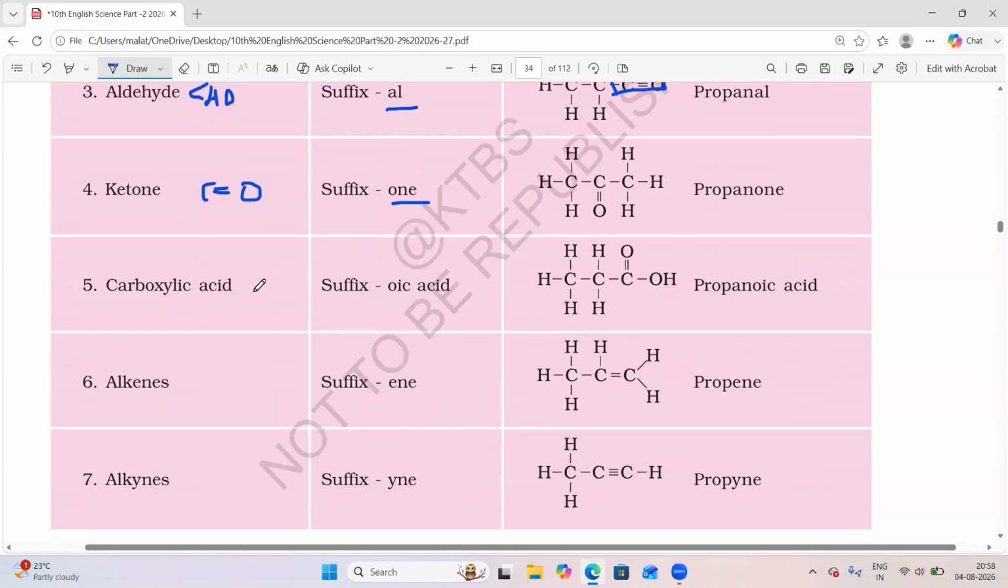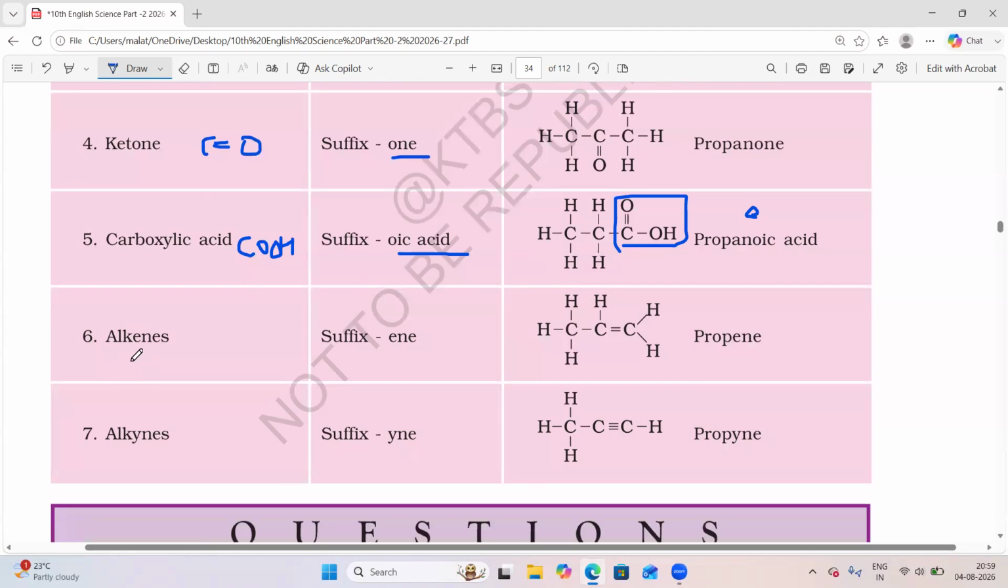Then carboxylic acid. We already studied that carboxylic acid means the COOH group. So if the carboxylic acid group is present, what we should write in the name is OIC acid, as I said above. So here the functional group present is the COOH group. What should we write? We should remove the E, and with 3 carbon atoms it is propane. Propane, E comes, remove the E and add OIC acid, and it will become propanoic acid. Then alkenes.